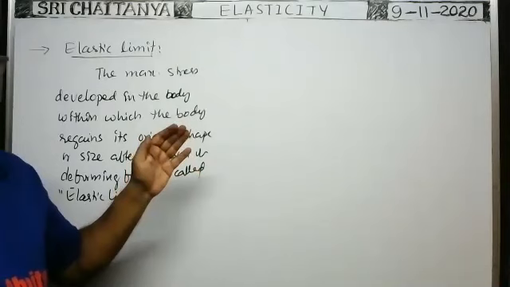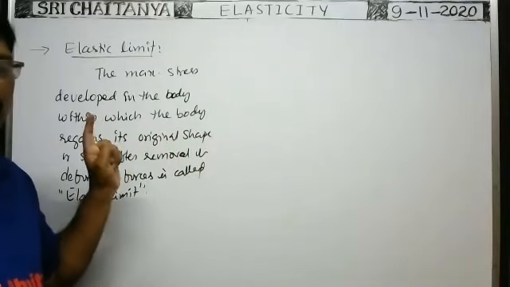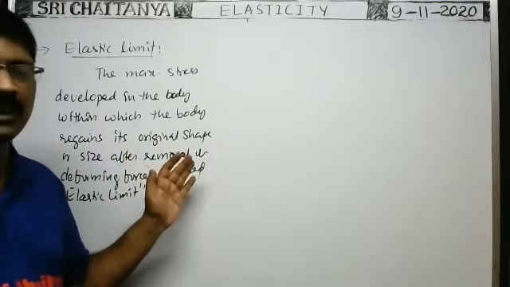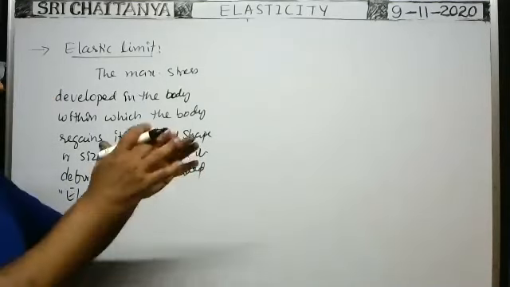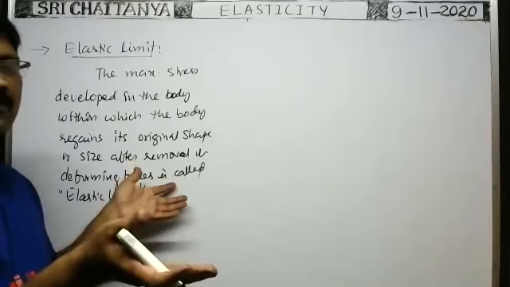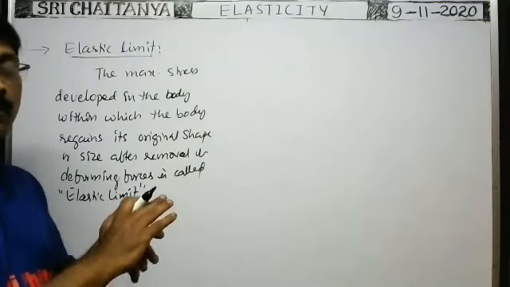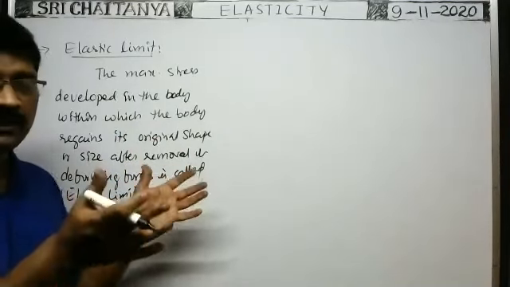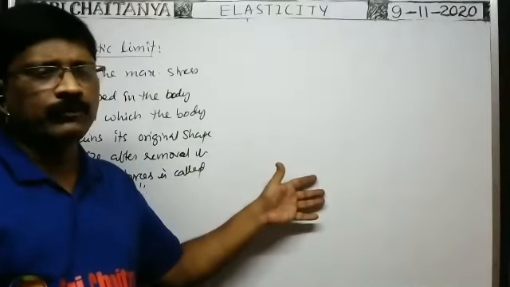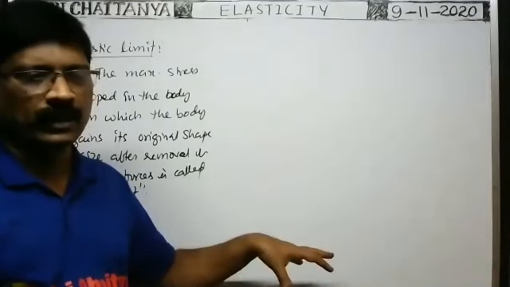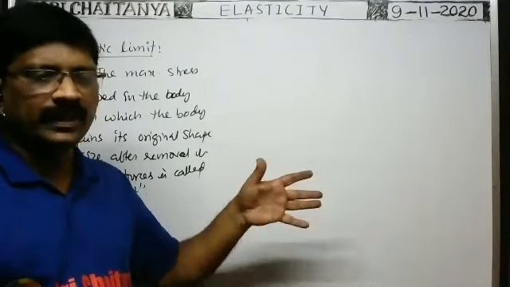So within the elastic limit only we are discussing each and every point. Beyond the elastic limit, if you apply the deforming forces, the wire may be broken, and the body cannot regain its original shape or size after removal of the deforming forces. Whenever large deforming forces are applied on a spherical shaped body, its volume increases to a greater extent.